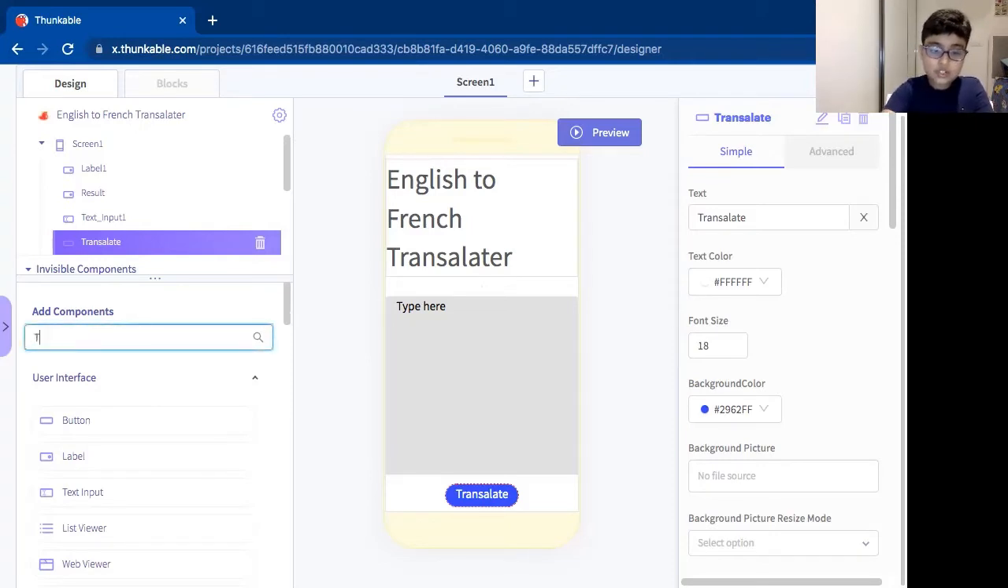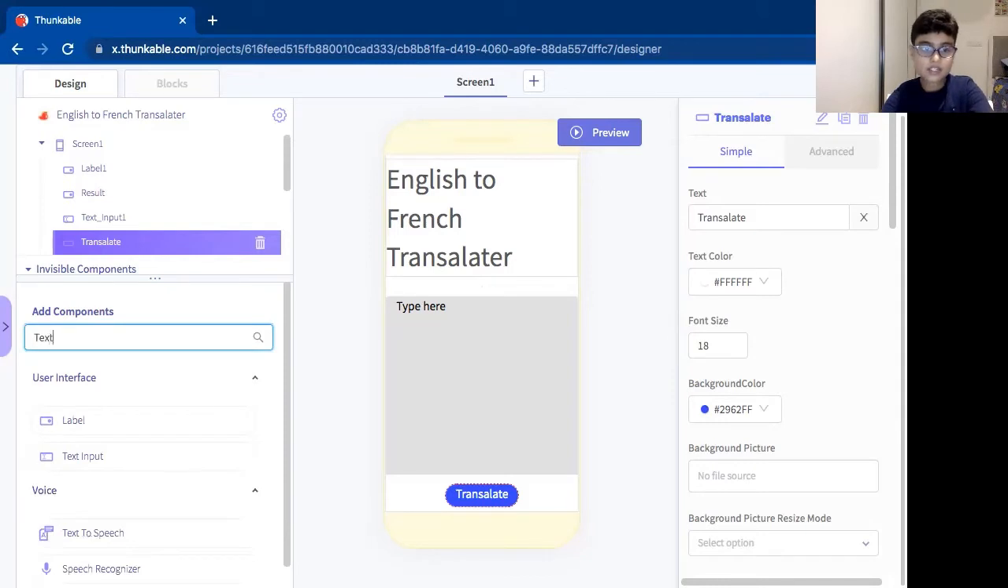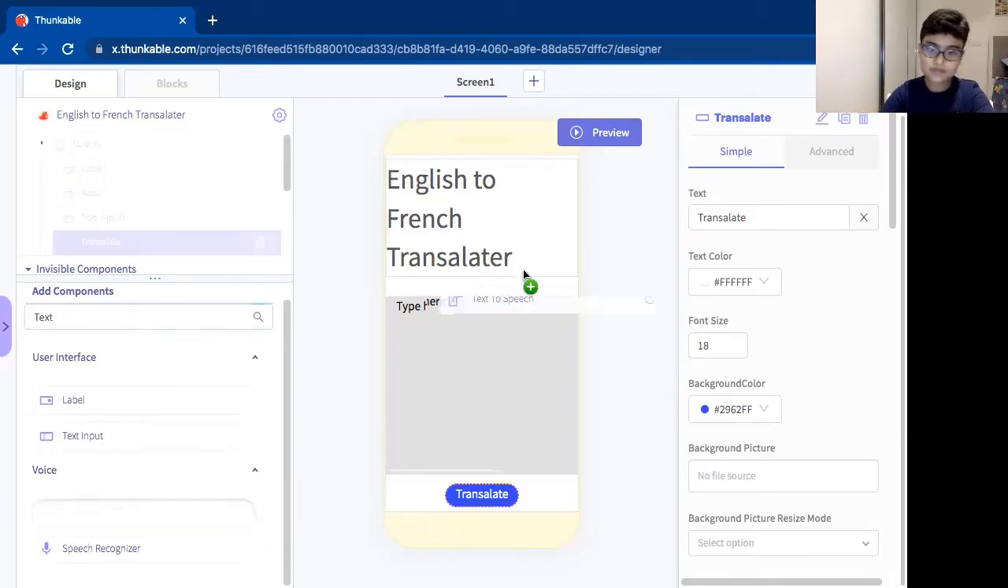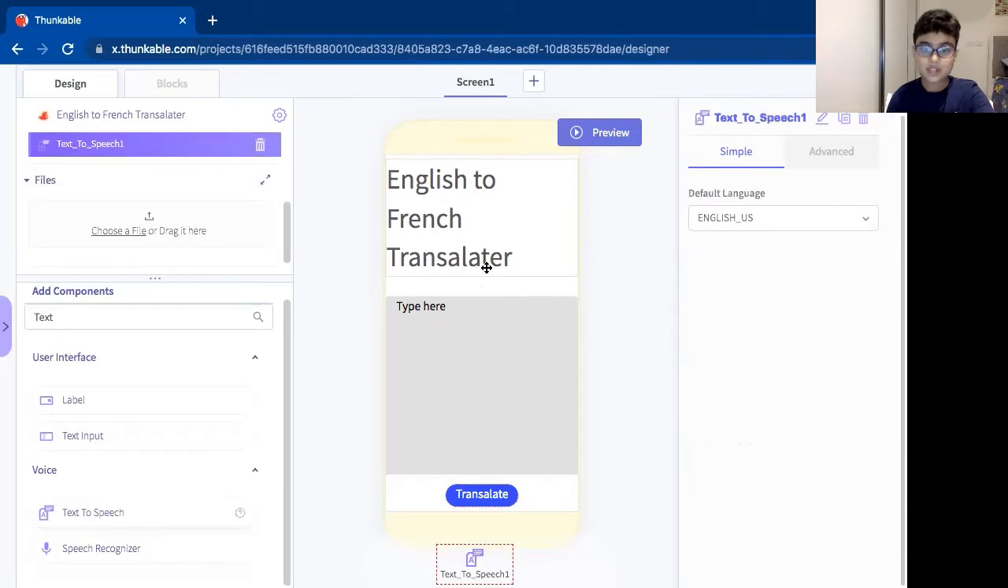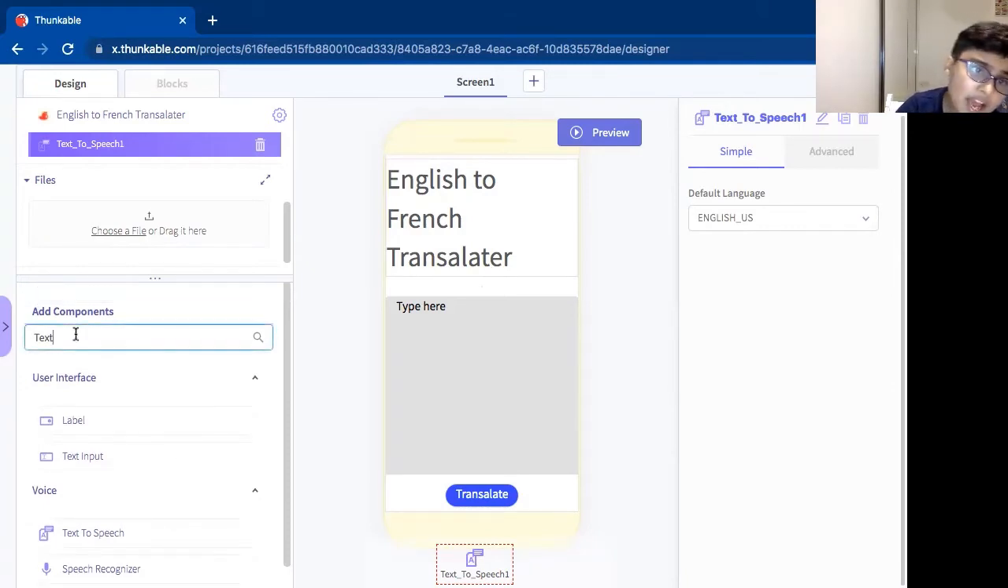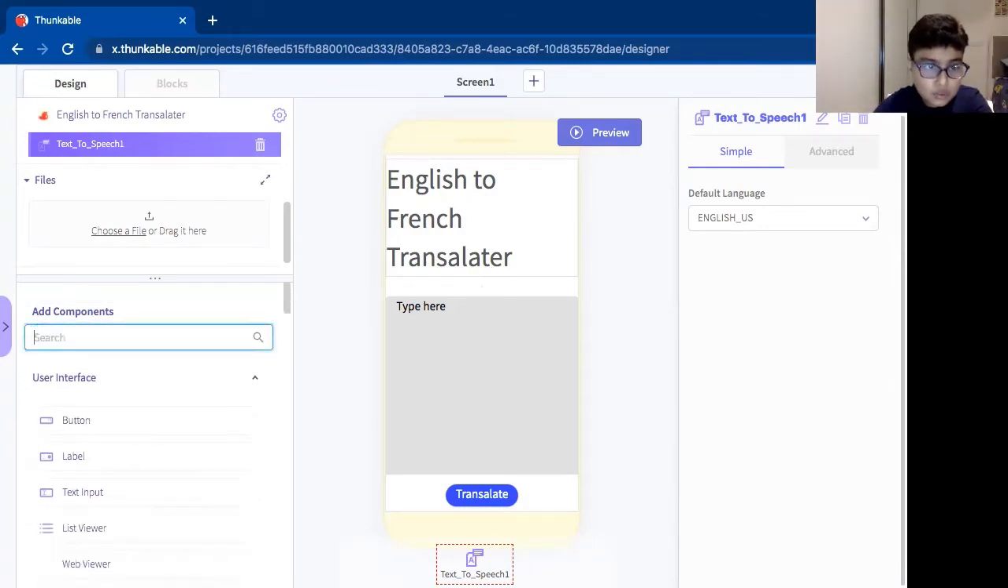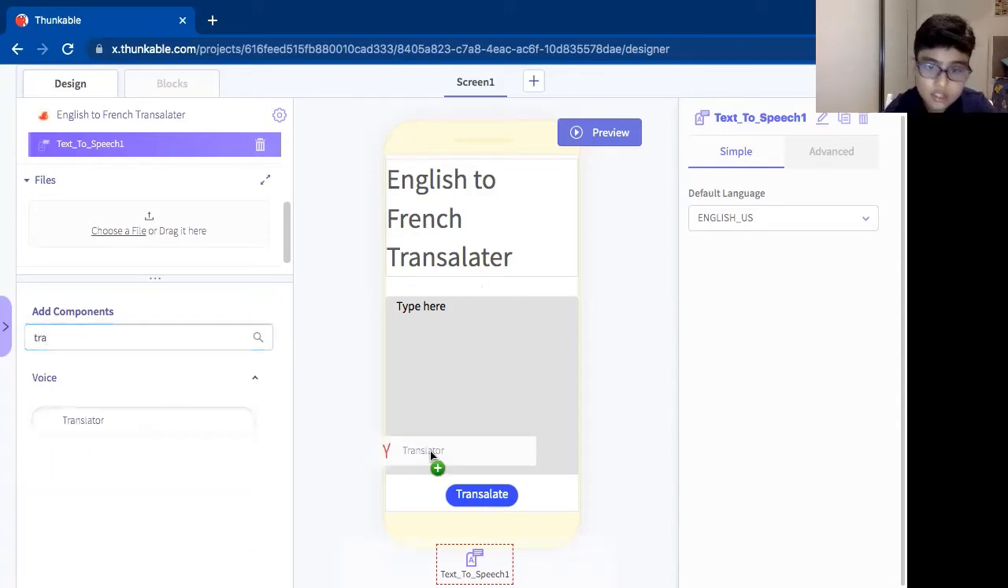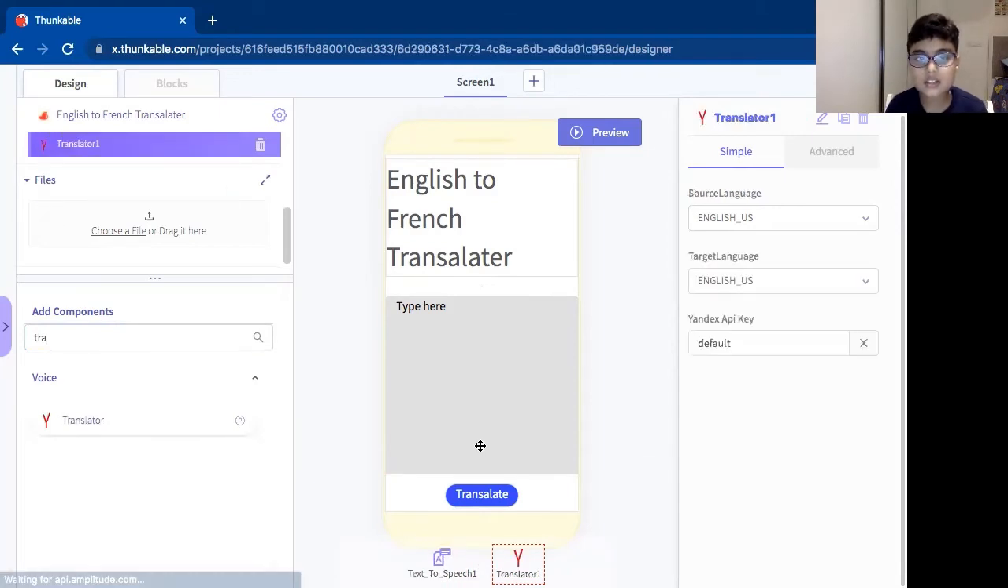So I'm just going to search text to speech. Oh, I can see text to speech here. So I'm going to drag it in, but it's coming down because it's an invisible component. Now I'm going to search for the translator. So you might be thinking, who created this translator component? This translation is probably from Yandex. If you just search Yandex on Google or something, you might find out what Yandex really is.